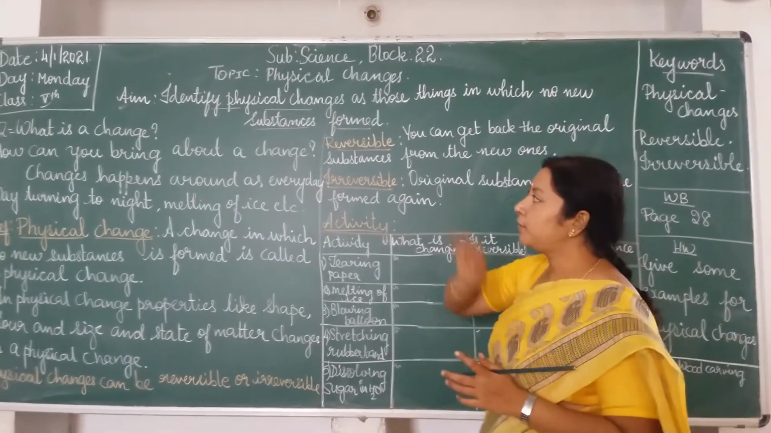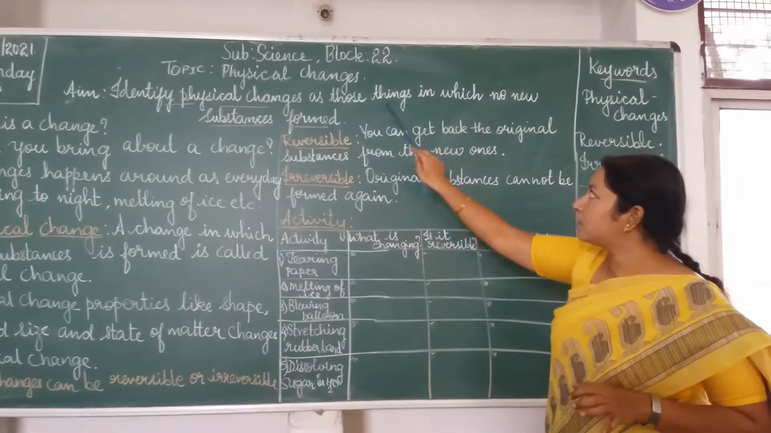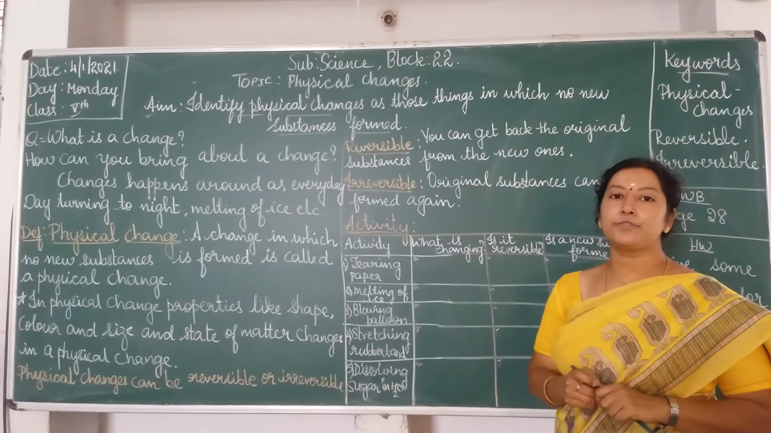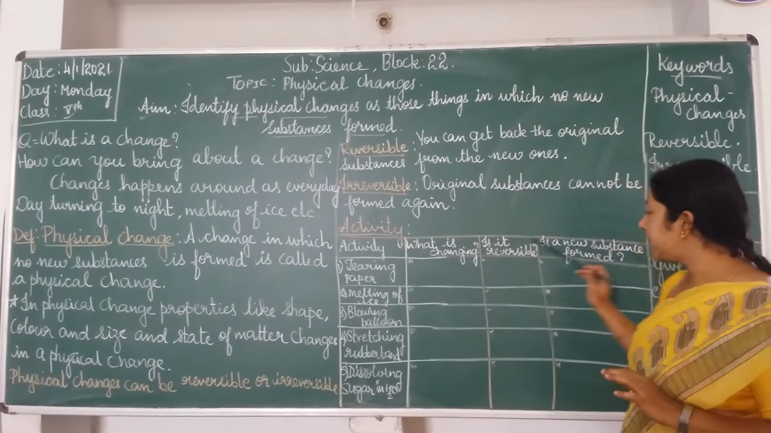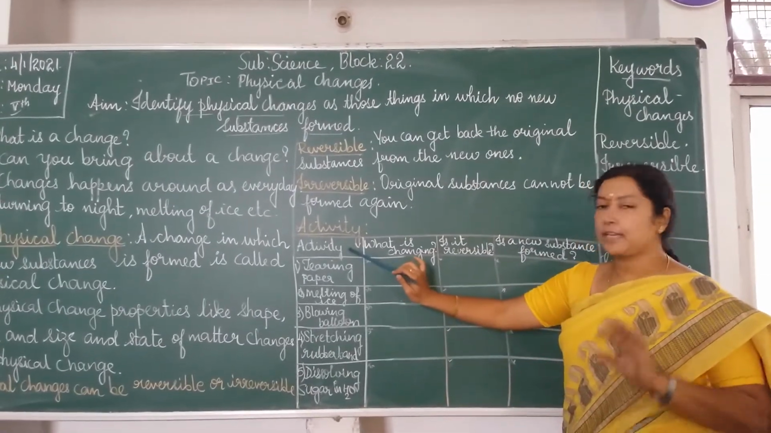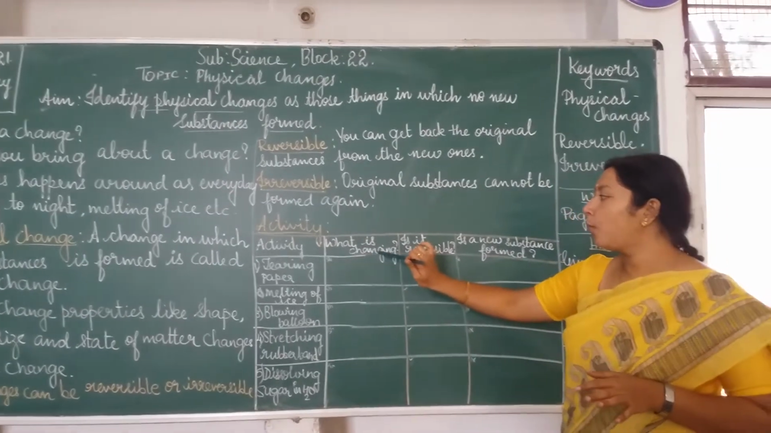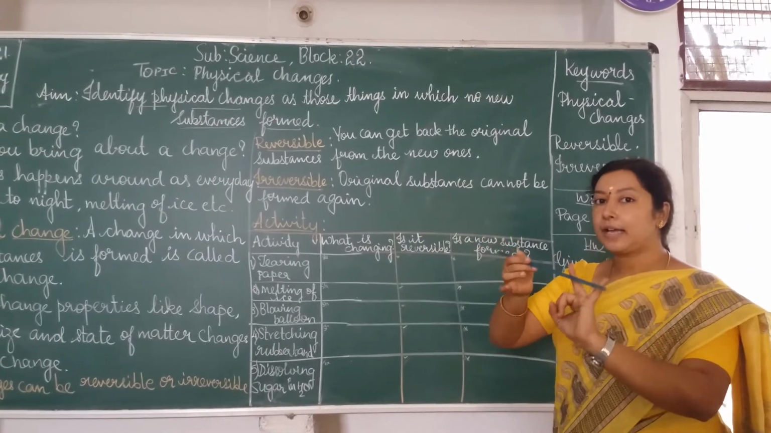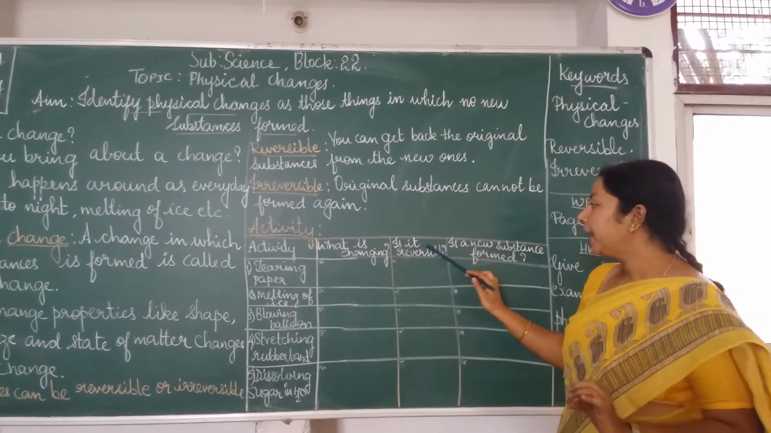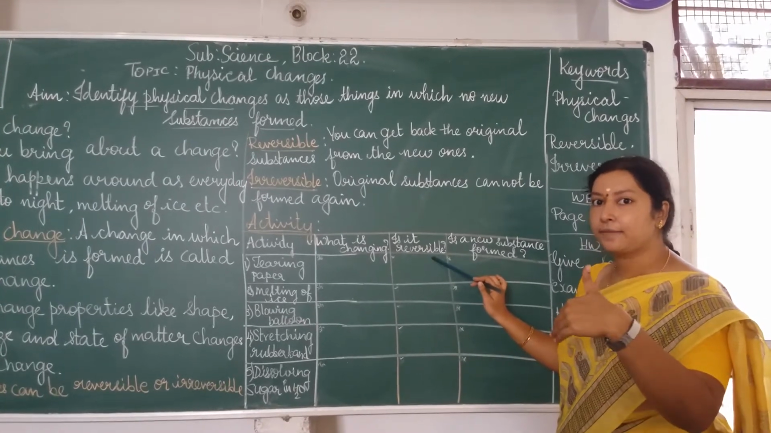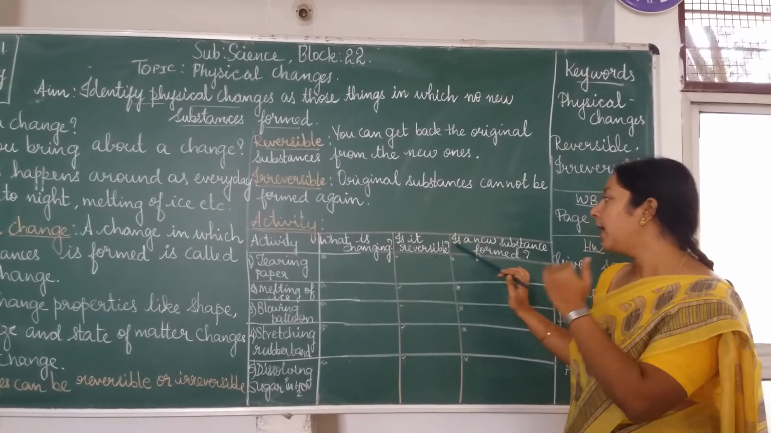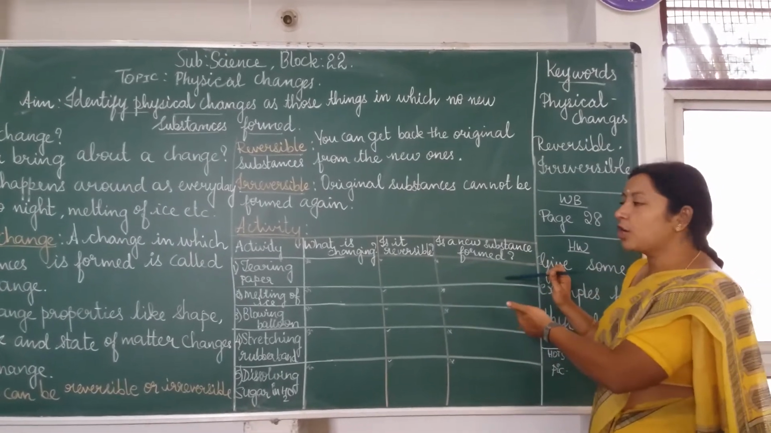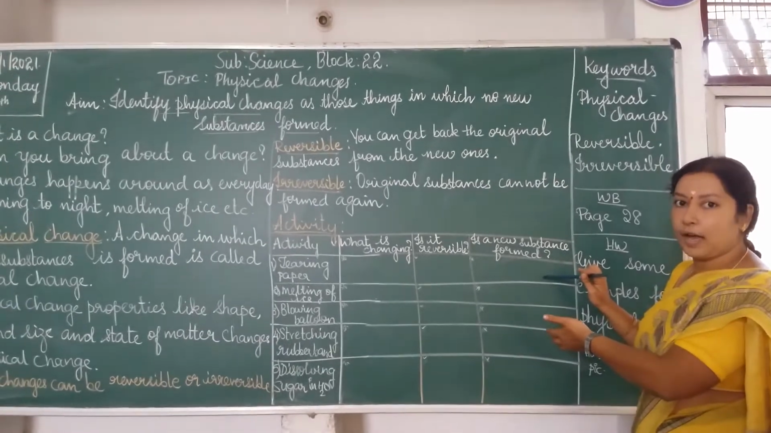So, in today's class, we have to prove that physical changes are those in which no new substances are formed. To prove this, I have to do an activity. I have drawn a table for you. The first table tells you the different activities. The second table tells what is changing. You have to look for changes like size, shape, color, states of matter. Is it reversible? Can you get back the original substance? And is there any other new substance which you are going to get in this activity? You have to observe.